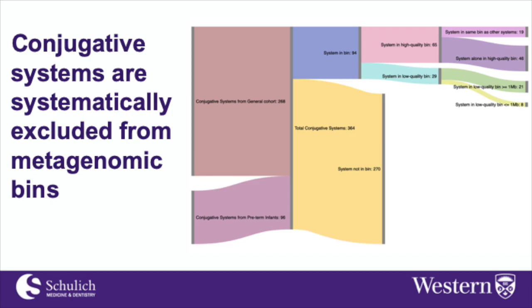I additionally wanted to see how often the conjugative systems I identified are included in metagenomic assembled genomes because it is a commonly employed metagenomic analysis for evaluating the metabolic potential of a microbiome. As you can see from this flow diagram, only about a quarter of the identified systems are included in these metagenomic bins, which are an approximation of bacterial genomes. In contrast, the background binning rate of non-conjugative sequences that are greater than 5 kilobases in length is about 70%. This means that conjugative systems are being systematically excluded from the binning process.